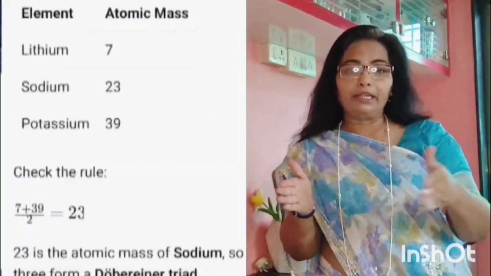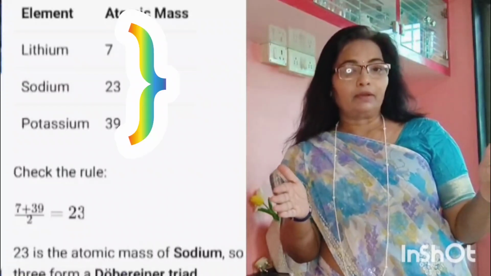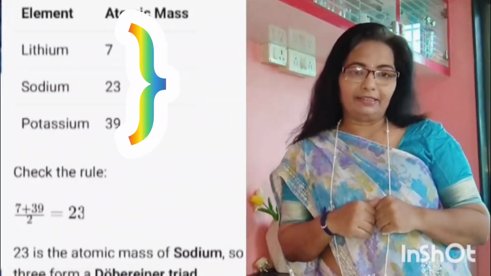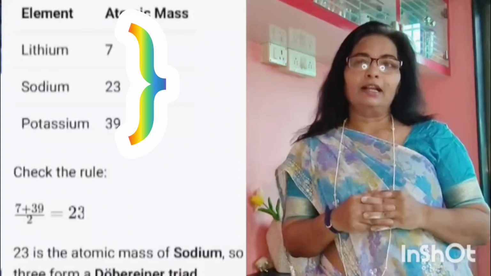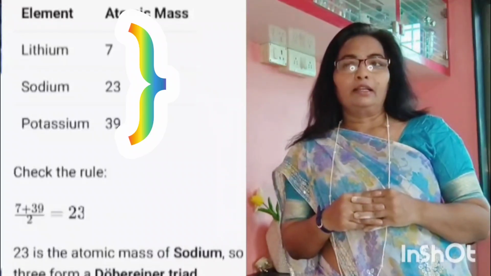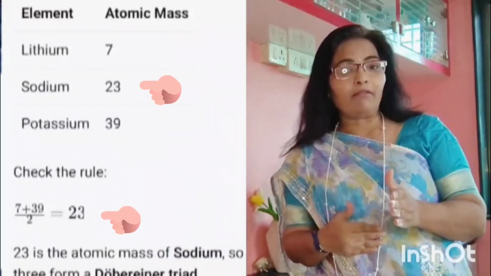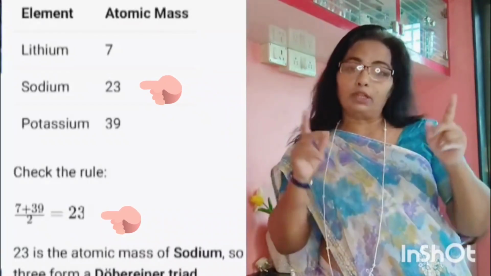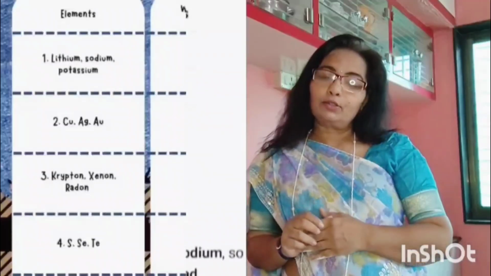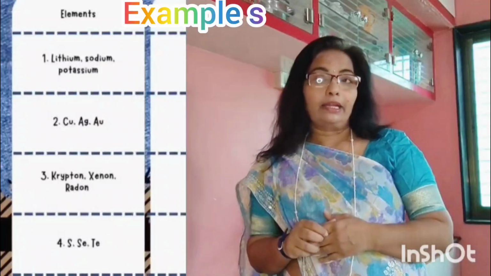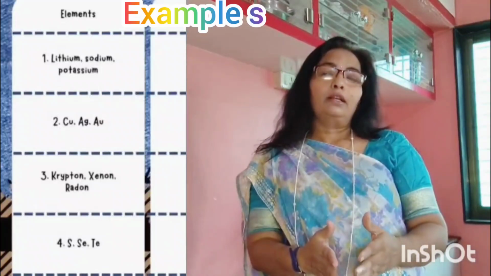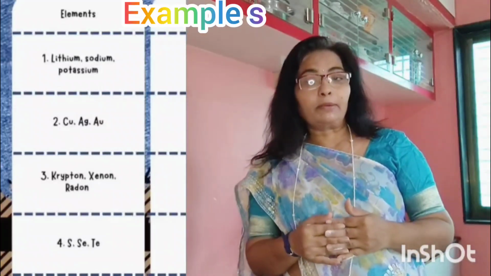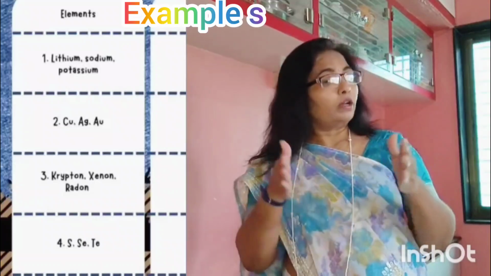That group of three elements was known as a Dobereiner triad, and the atomic mass of the middle one was approximately the average of the other two.